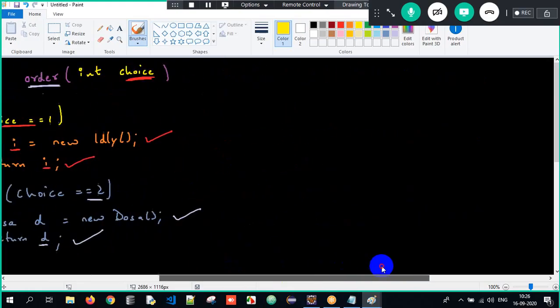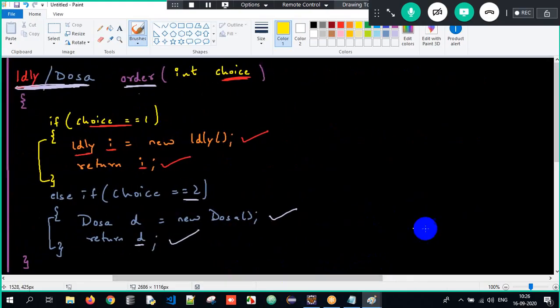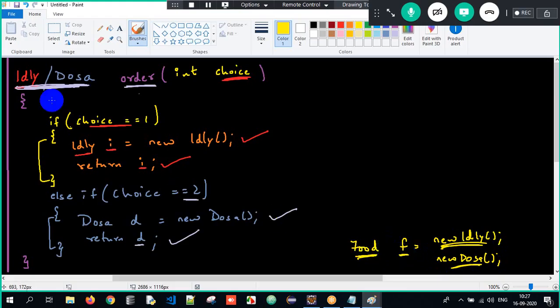So now tell me, if I have a single reference, imagine it is food F, can I store the idli object also? Can I store the dosa object here? Yes, sir. I can store the idli object and the dosa object into the single reference type called food here. So rather than using idli and dosa as multiple return types, I can make use of a generic return type called food here. Got it? So this will become like the upcasted reference.